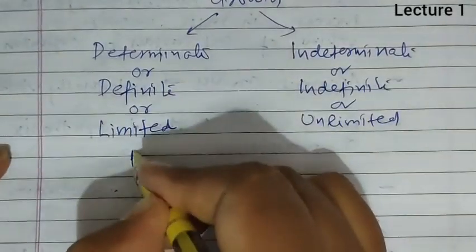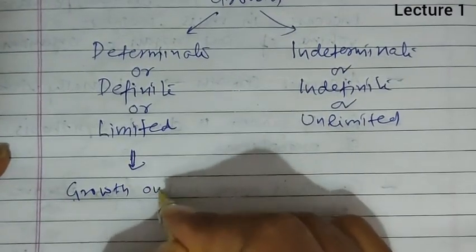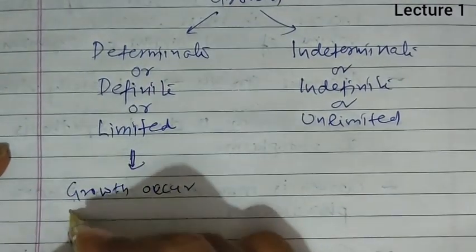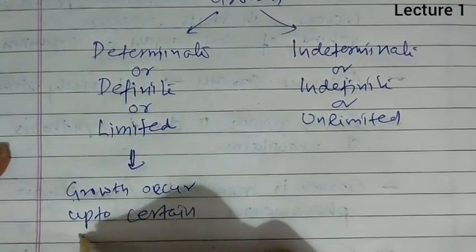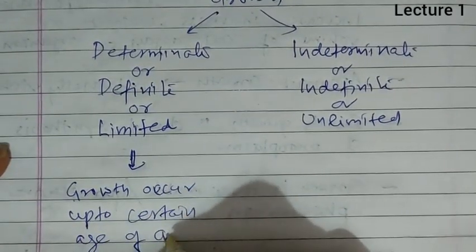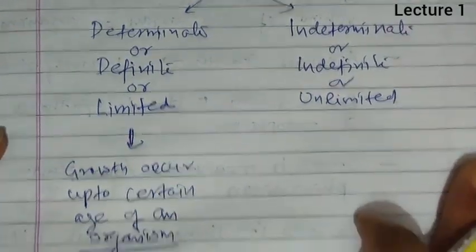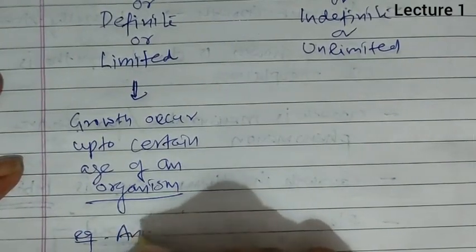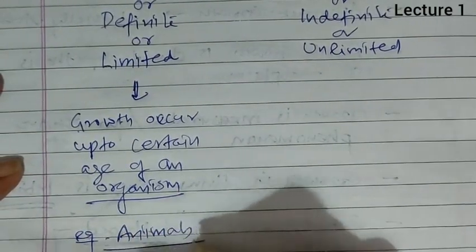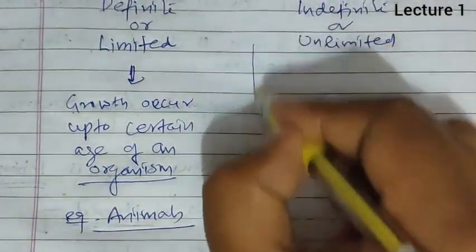Now determinate growth means growth occurs up to a certain age of an organism, so that is known as definite or limited growth, as it occurs in animals. In animals, growth occurs up to a certain age, then there is a stoppage of growth.